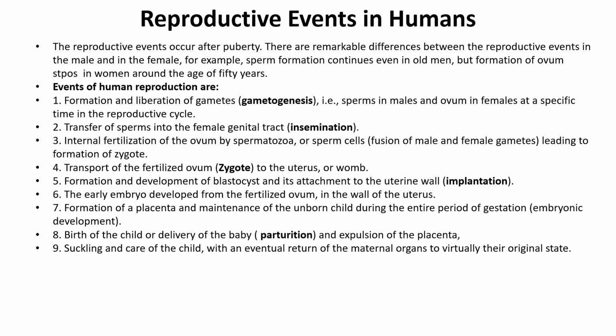Next is transport of the fertilized ovum, the zygote, to the uterus. Formation and development of the blastocyst and its attachment to the uterine wall is called implantation. The early embryo develops from the fertilized ovum in the wall of the uterus. Then formation of the placenta and maintenance of the unborn child during the entire period of gestation, around 9 months, is called embryonic development. Birth of the child or delivery of the baby is called parturition.